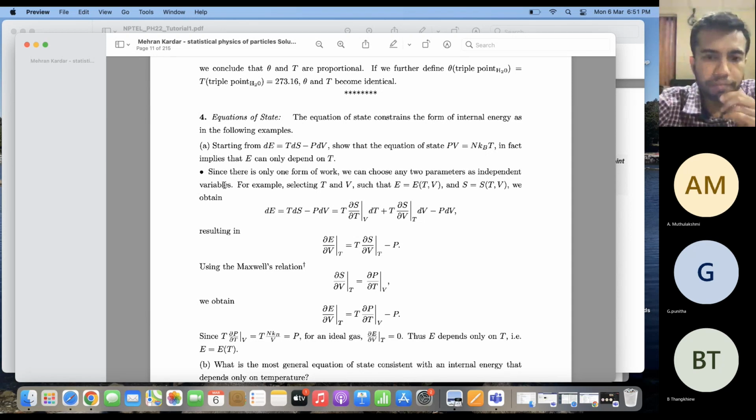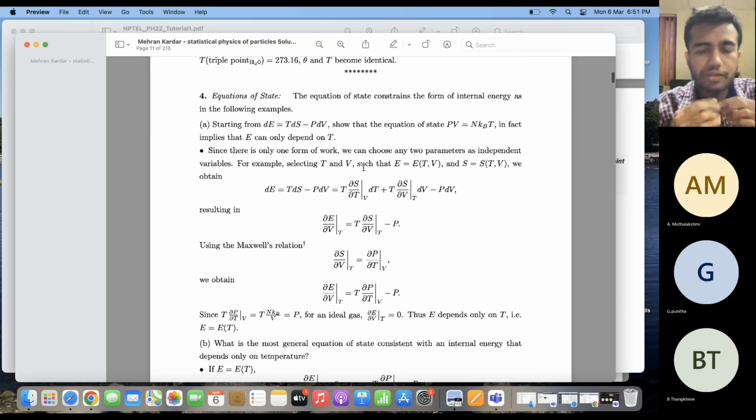So what does this question say? Starting from the first law of thermodynamics, that is dE is equal to TdS minus PdV, show that the equation of state of an ideal gas PV equal to nKT implies that E can depend only on T and nothing else. Okay, so you have to show this for an ideal gas starting from the first law of thermodynamics. In general, we start off by saying that the internal energy depends on temperature and volume, and my entropy also depends on temperature and volume. And then we will show that the internal energy is independent of volume. So how do we do this?